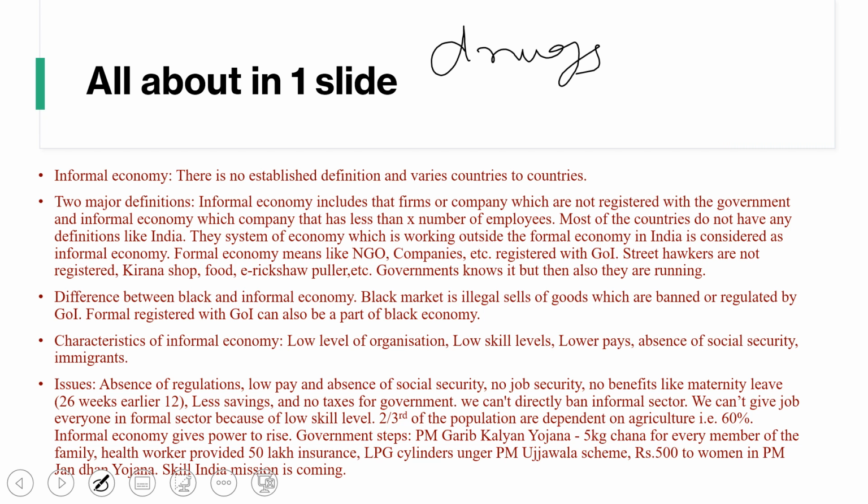The money generated by that will be called black money. That is the difference between informal and black market.